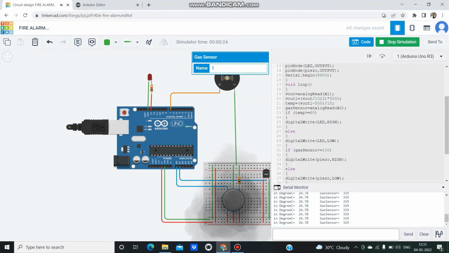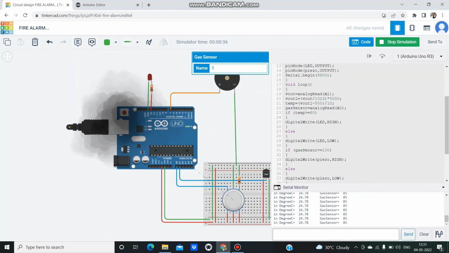Then the smoke goes far away from the gas sensor. Now the gas is far away from the gas sensor. We notice that the values dropped to 24 and 85, which is less than the 100 that we gave, so the piezo buzzer stopped buzzing.